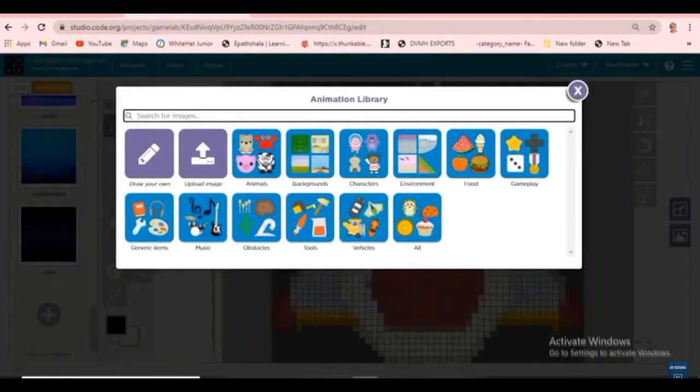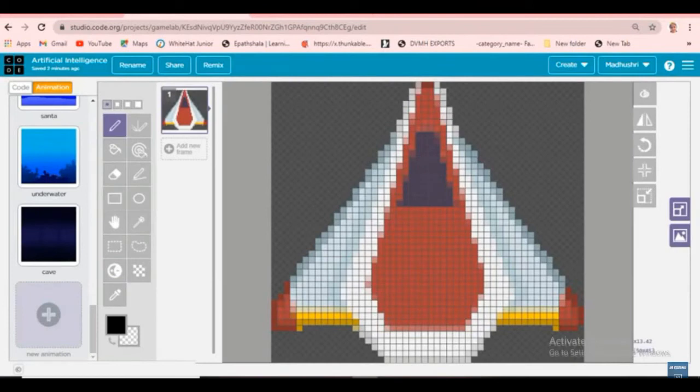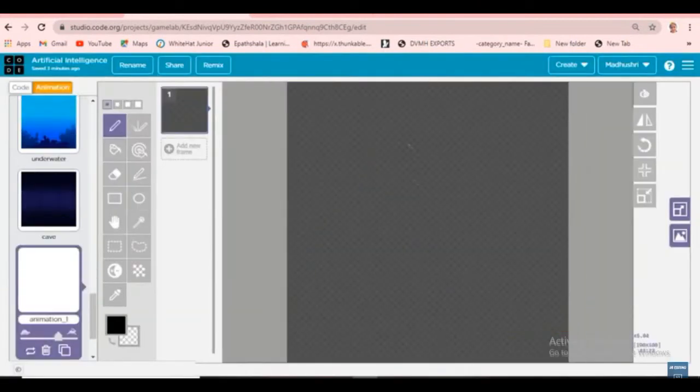If you click on new animation, you can upload an image, for example like this. It's just showing 100 KB, so I don't have such an image, so I'll just choose from this itself. So I'm clicking here. If you need to draw your own, you can do it like this.